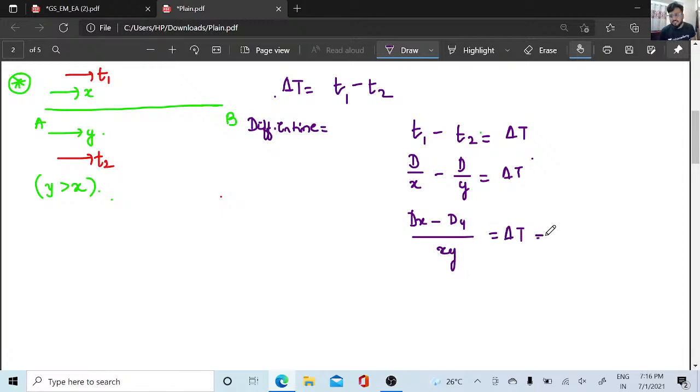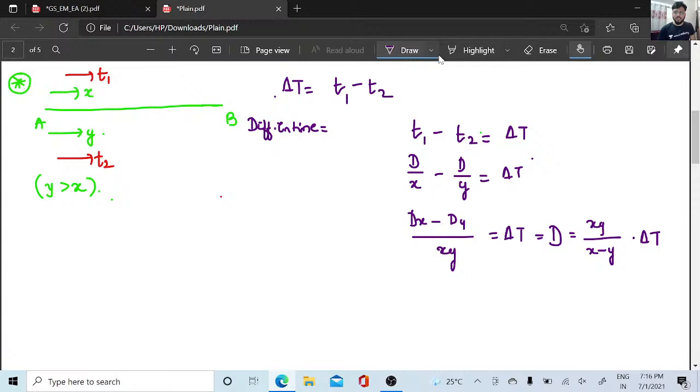D will be common. So if I write it down, because we solved this formula just a moment before, right? So d is going to be xy divided by x minus y into delta T. That is, d is xy divided by x minus y into delta T.